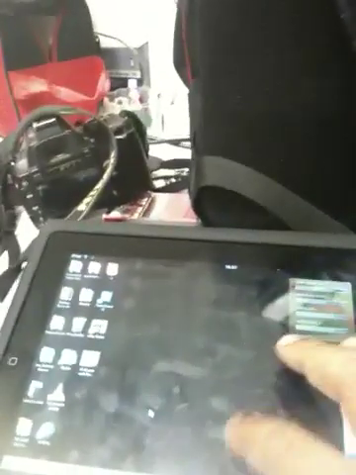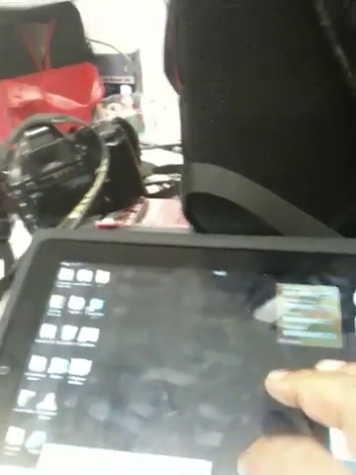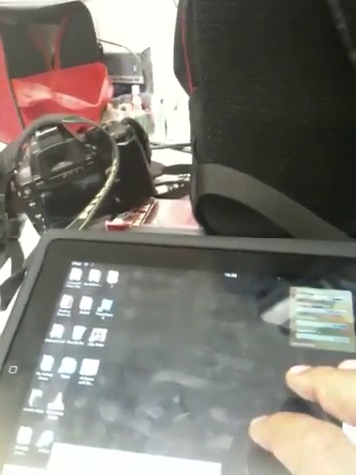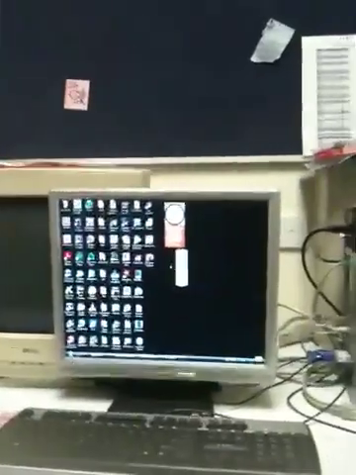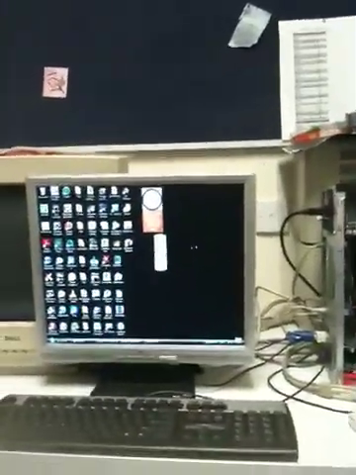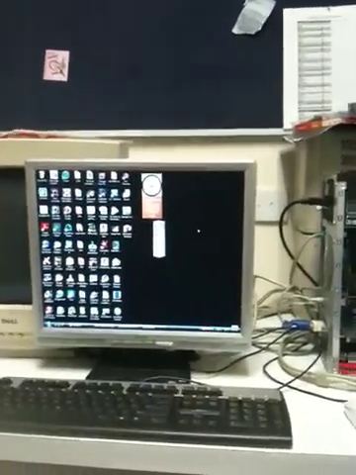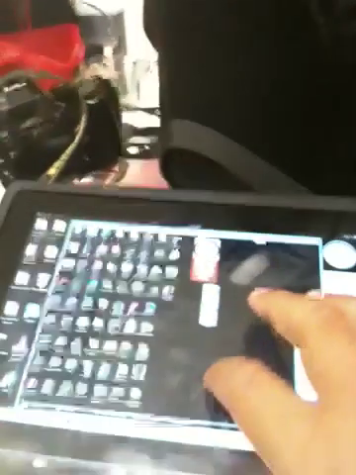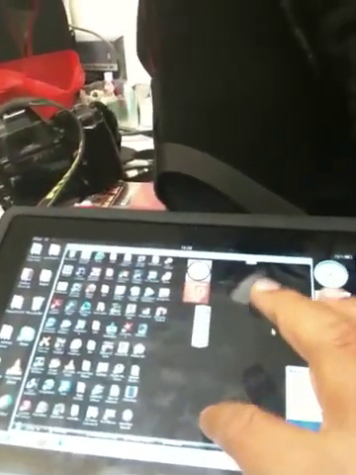Now we use this application, go to this one to go to computer 2. Right? You can see me moving the mouse there. Okay, actually I'm moving it over here. No, I'm moving it over here. Okay,